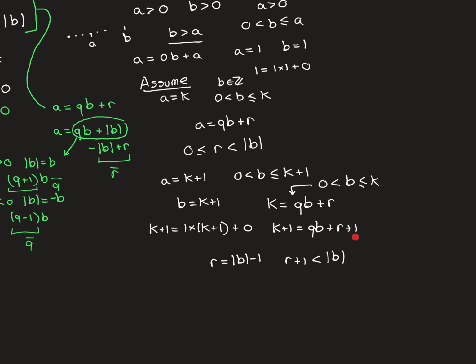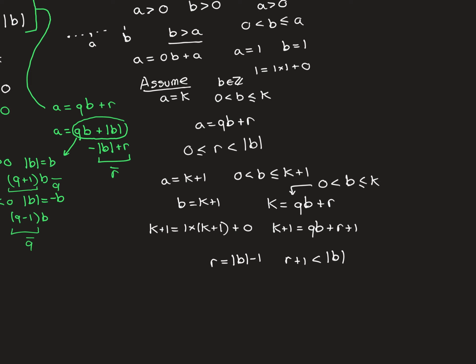We then need to check that our new remainder, this r plus 1, is still going to satisfy this inequality. So the only case we have to worry about is what if previously it was just 1 below |b|? What if previously it was equal to |b| minus 1? Well, in that case, when you go up to k plus 1, it's going to end up being a perfect multiple of b, because r plus 1 is now |b|, which you can then swallow into the quotient here in the two ways that I've discussed. If b is positive, it just becomes q plus 1 times b. If b is negative, it becomes q minus 1 times b. So that's the only case you have to worry about.